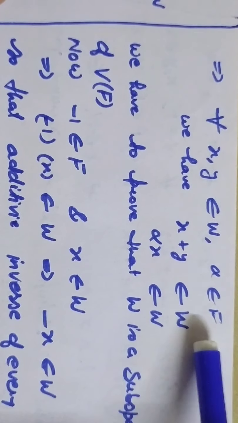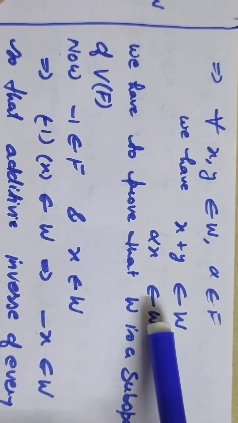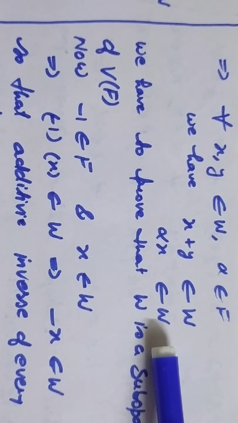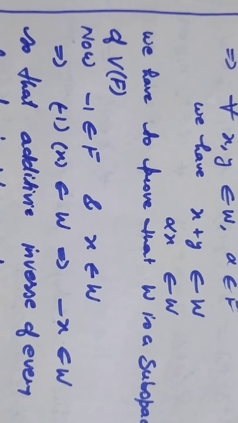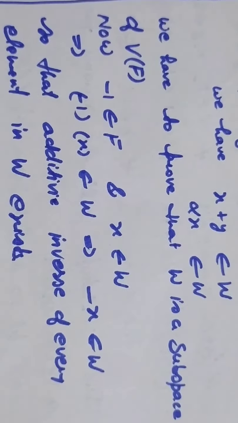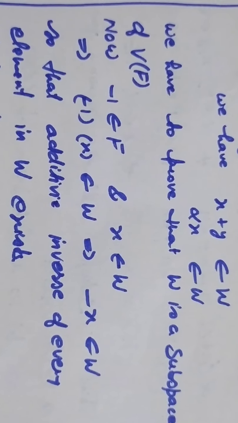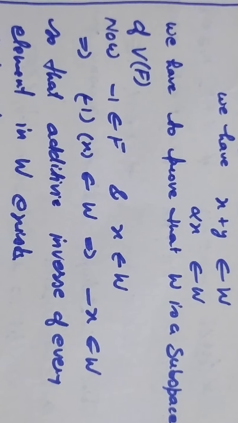It means for all x, y in W and alpha in F, we must have x plus y belongs to W and alpha x belongs to W. So I will show that W is a subspace of V. To show that W is a subspace of V(F), it is to be shown that W is itself a vector space. For that you have to prove those 10 properties for a vector space, 5 under multiplication and 5 under addition.